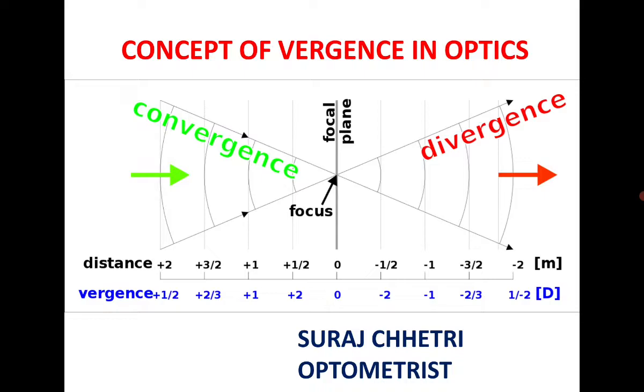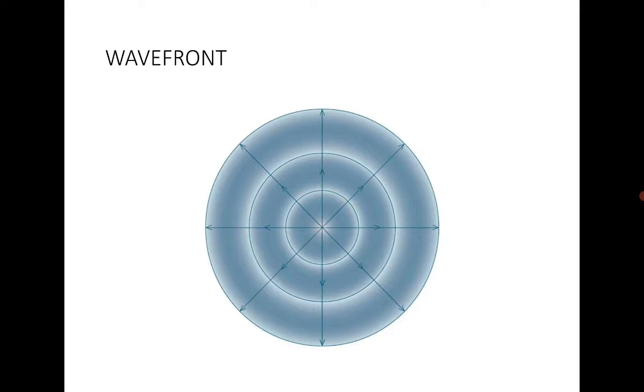So vergence by definition is the way to quantify the curvature of a wavefront. That's why we have to understand what a wavefront is first. You can imagine a quiet pond, and you are throwing a stone, and how pebbles move away from the dropping point. This is the dropping point, the point source, and it emits light all over the area, and you get a wavefront. This is the wavefront.